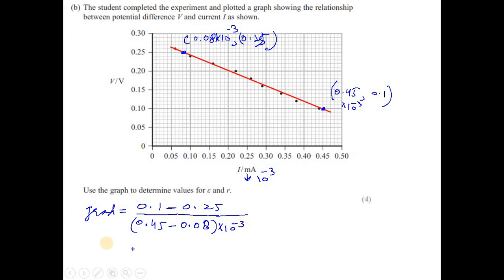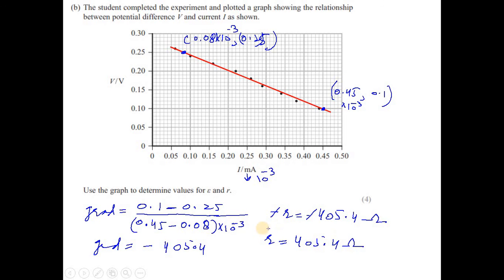Once you solve this, gradient would be equal to minus 405.4, and you know that my gradient is negative R. So negative R is equal to negative 405.4 ohm. Negative is cancelled, so the internal resistance is 405.4 ohm. That's the internal resistance.